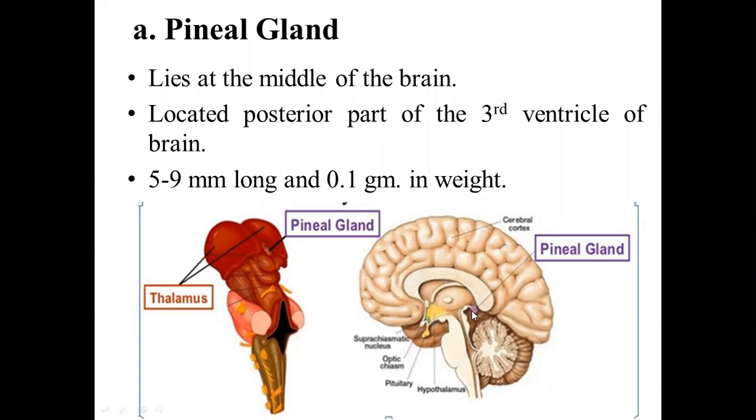It lies in a very deep aspect of the brain, in the middle of the brain, posterior to the third ventricle. So this is the third ventricle, and it is located posterior to it. Its length is 5 to 9 millimeter, and its weight is about 0.1 gram in a normal adult.